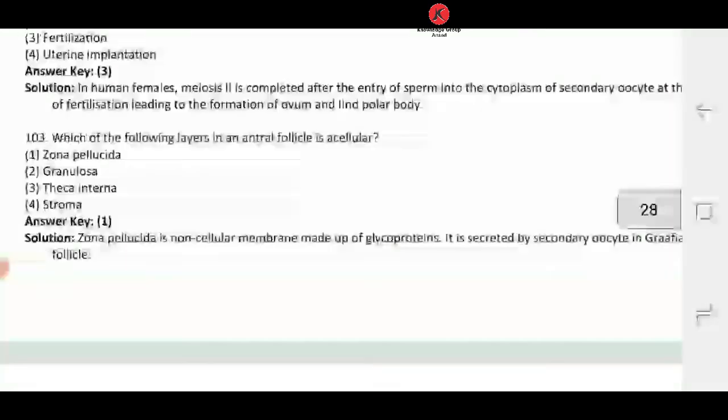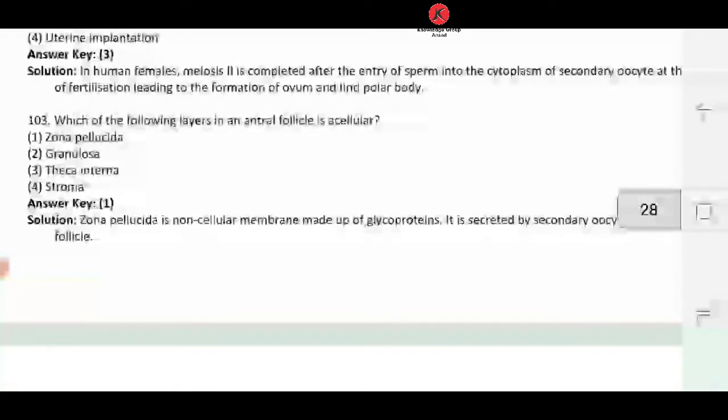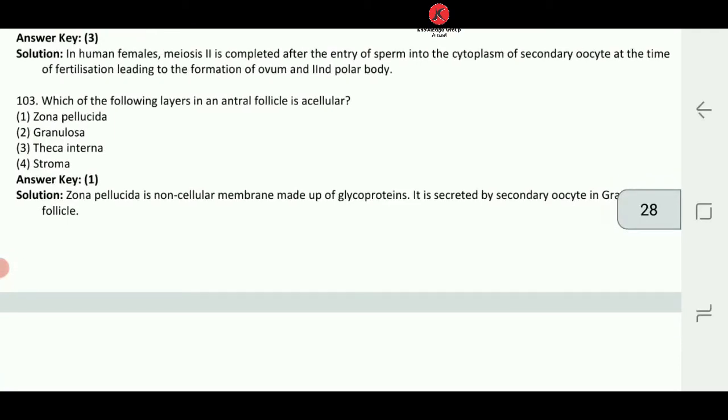Let's look at question number 103. Which of the following layers in an antral follicle is acellular? Antral follicle in the sense we are talking about your Graafian follicle. Okay, Graafian follicle में कौन सा layer acellular होता है? तो that is your zona pellucida. Okay, so zona pellucida is basically your non-cellular membrane which is made up of glycoprotein and it is secreted by the secondary oocyte in the Graafian follicle. So 103 answer number 1, zona pellucida, is going to come.